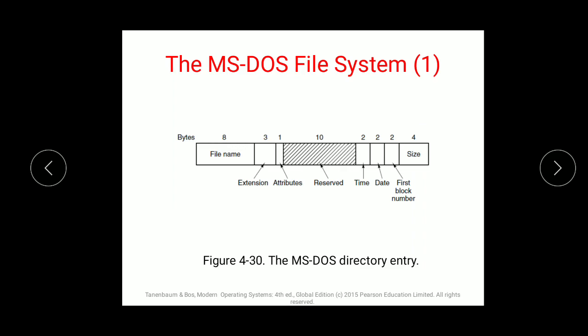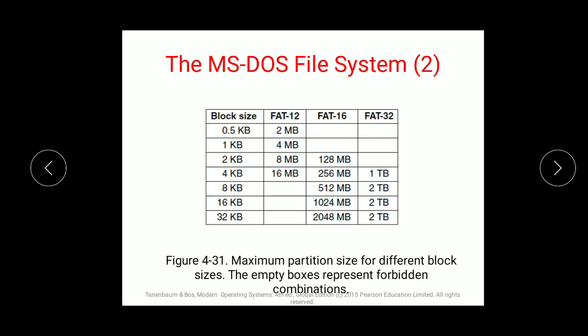Now they can be in the file allocation table, as FAT12, FAT16 or FAT32. Is it a multiple of 512 bytes? Again see the block sizes.